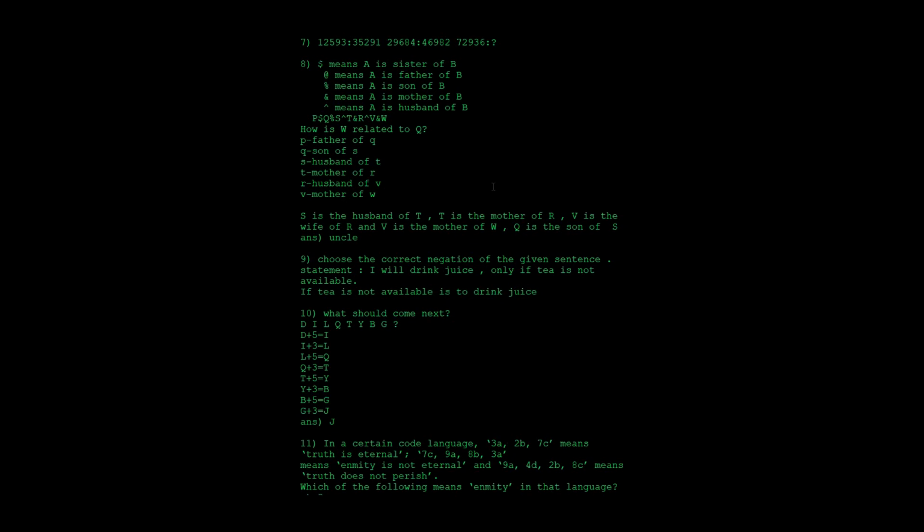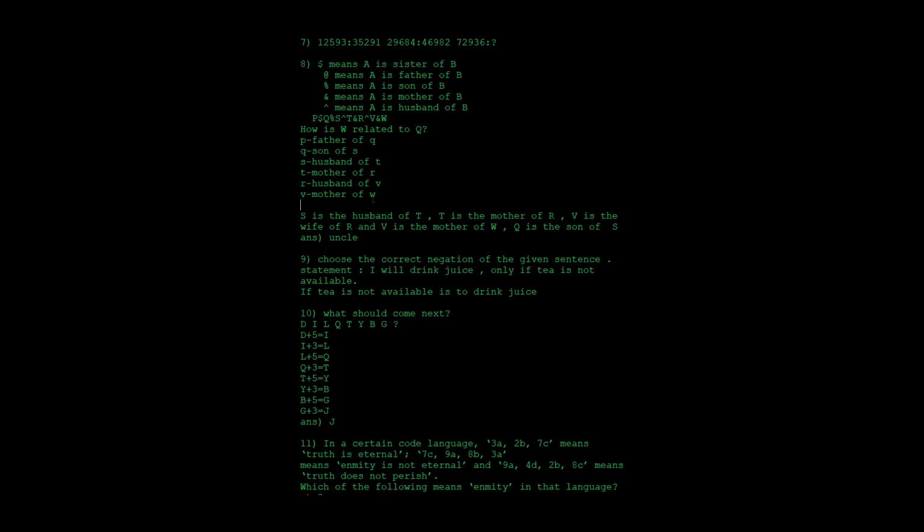Here, the first thing is that S is the husband of T, and T is the mother of R. V is the wife of R, and V is the mother of W. They have told us that Q is the son of S. So how is W related to Q?